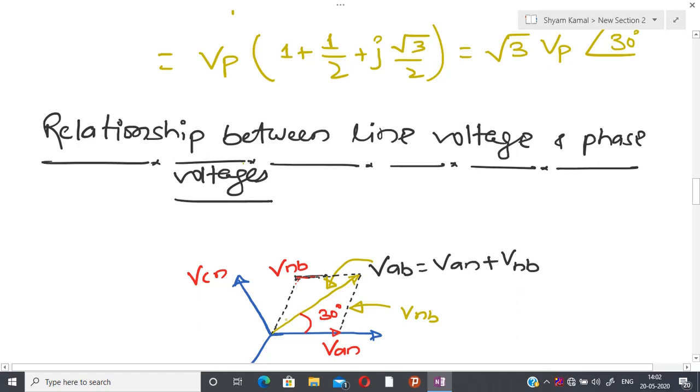Due to that reason, this vector length is a little bit higher.